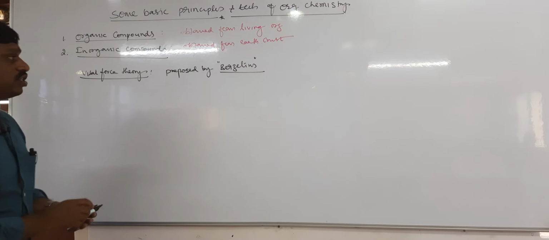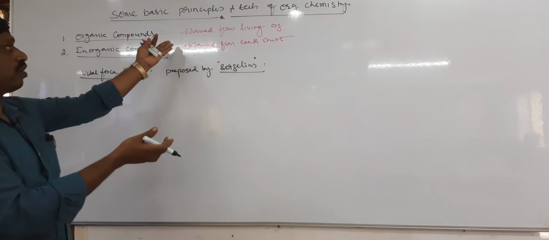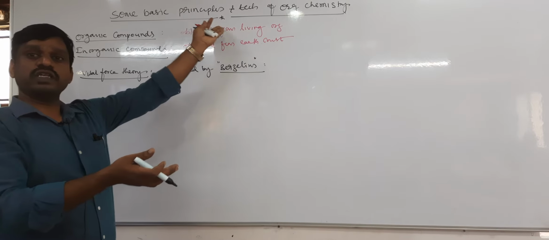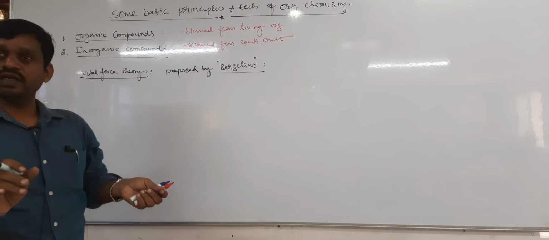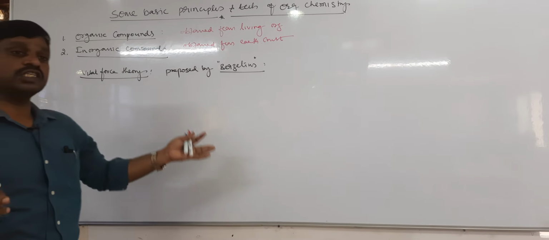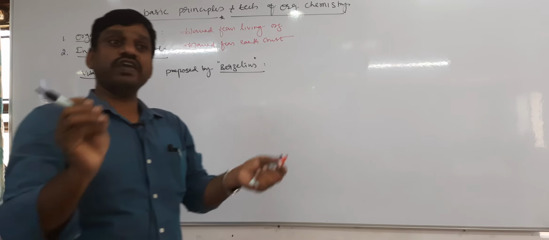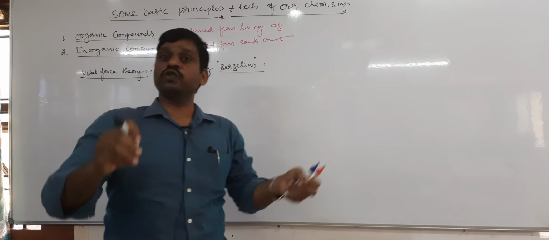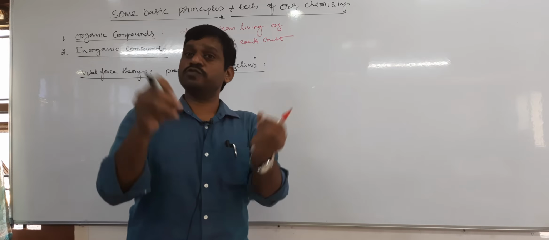Berzelius proposed the same thing as written here, that organic compounds are obtained from living organisms. But what he added is why organic compounds are prepared only from living organisms: because living organisms have some unknown, mysterious forces, vital forces.